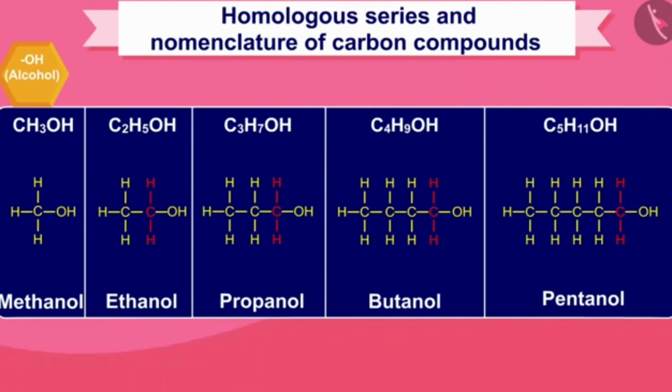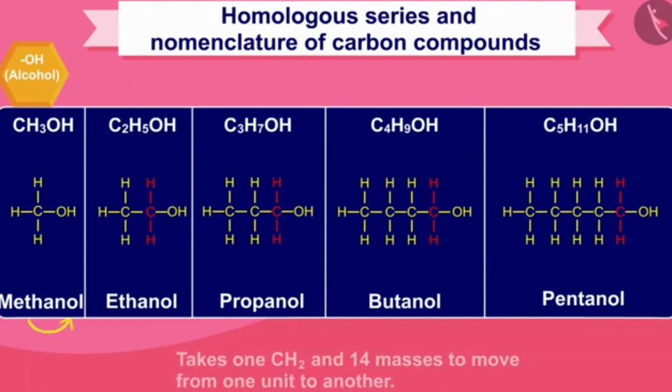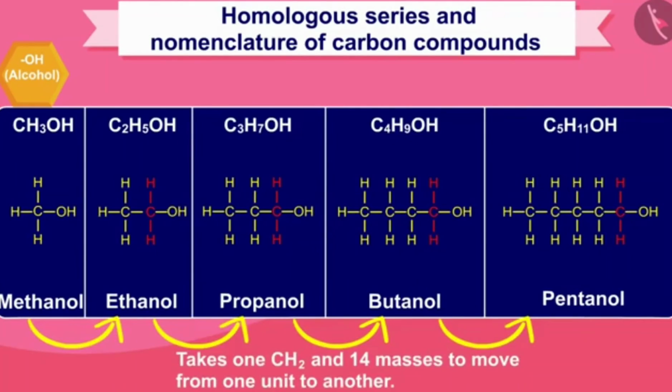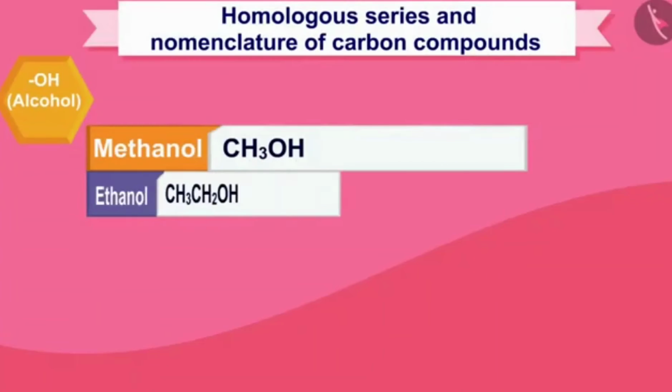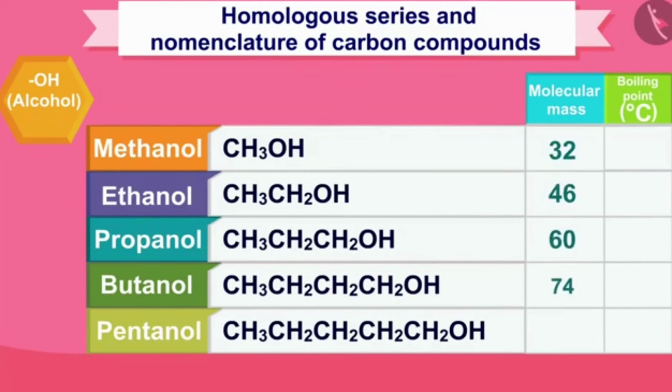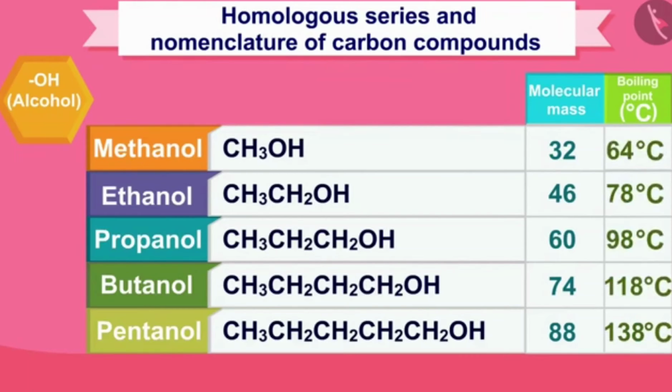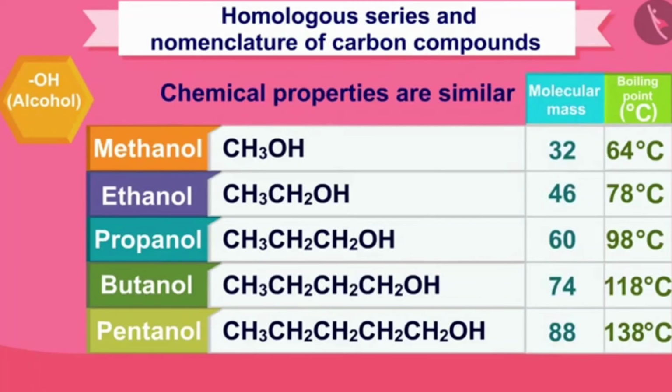The most important point is that it takes one CH2 and 14 mass to move from one unit to another. When molecular mass increases in a homologous series, there is a gradation in physical properties. This is because the melting point and boiling point increase as the molecular mass increases. The chemical properties that are determined by the functional group remain the same in the homologous series.